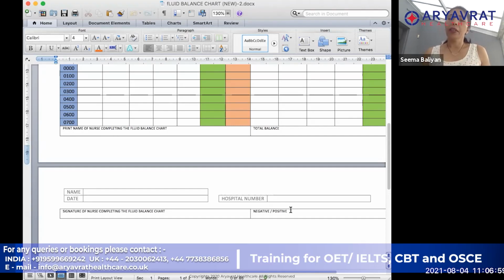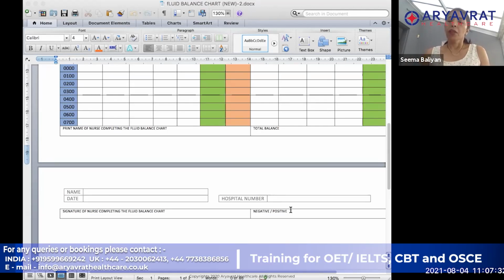Okay. And usually you will be given a calculator as well, so that if you have to add things, you are going to be able to calculate. And you will also be given a scale, so that you can write everything in the correct column using a scale, so that you are not by mistake writing something on another hour rather than the same hour. Okay, so you will be provided with all of the material. So it is not going to be a difficult station at all.